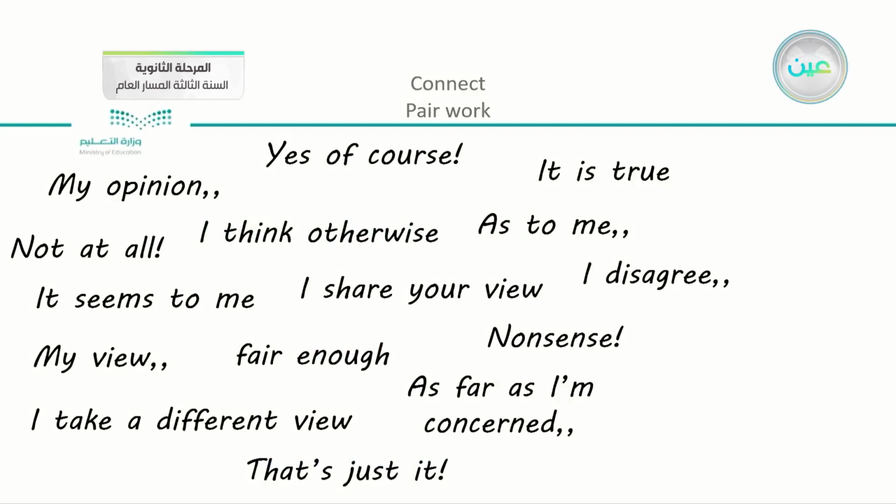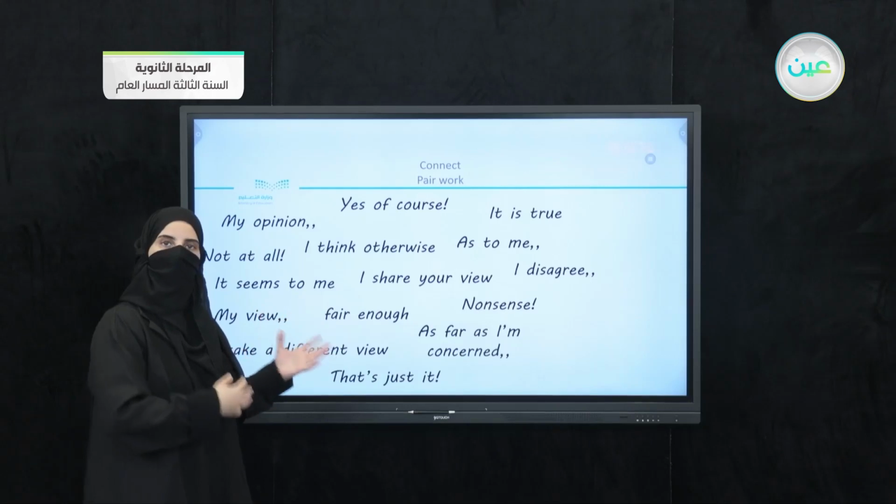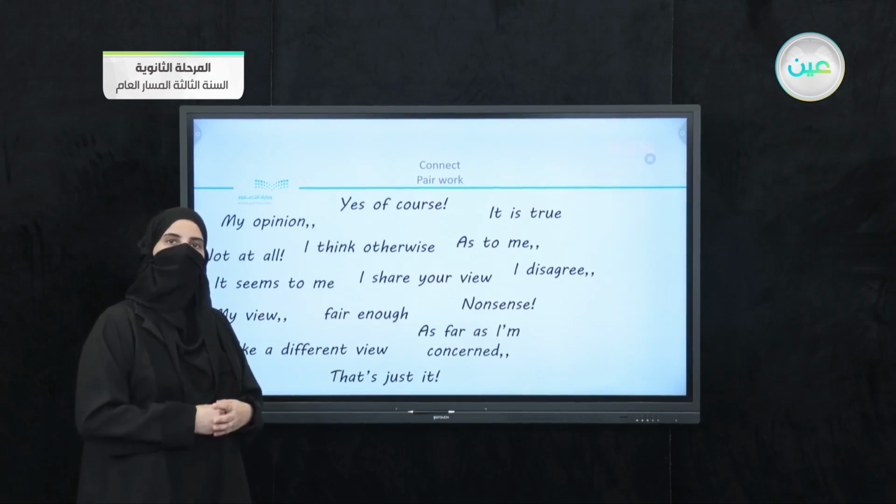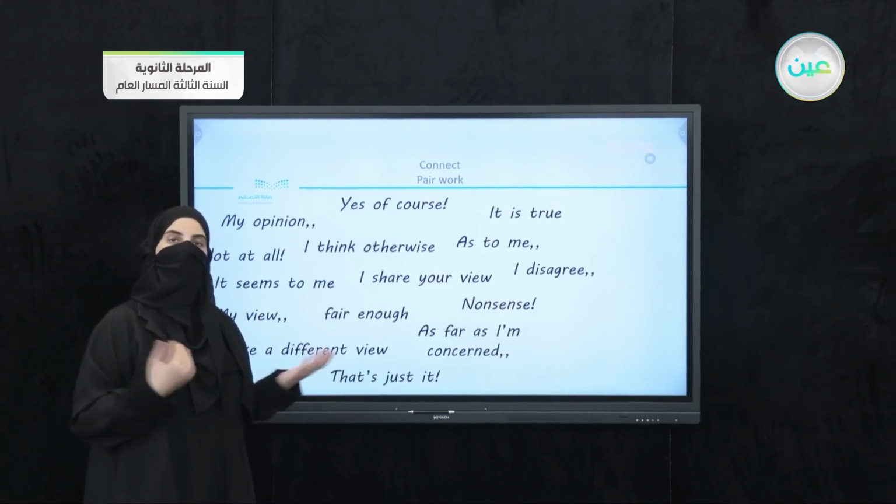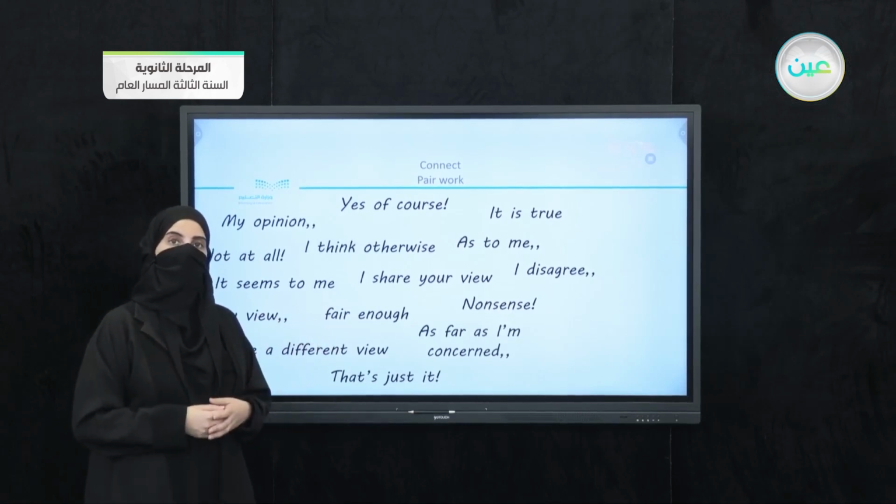Now, you can see that there are different phrases. There is yes, of course, my opinion, I think otherwise, not at all, it is true, as to me, I share your view, and so on. You can see that we have here a kind of mix together. Are they all the same? You can just read the words here and try to differentiate between the different phrases.